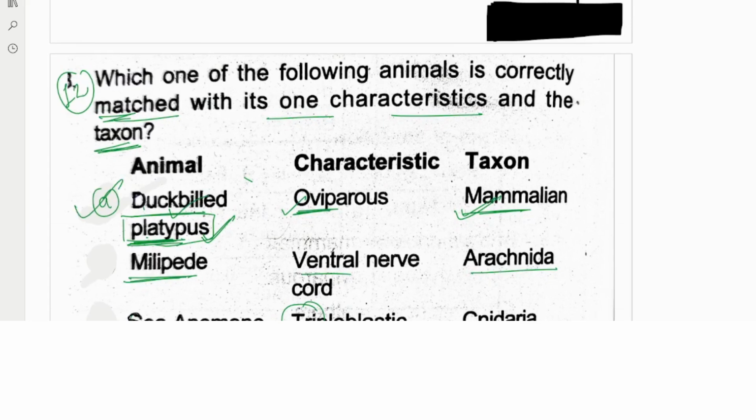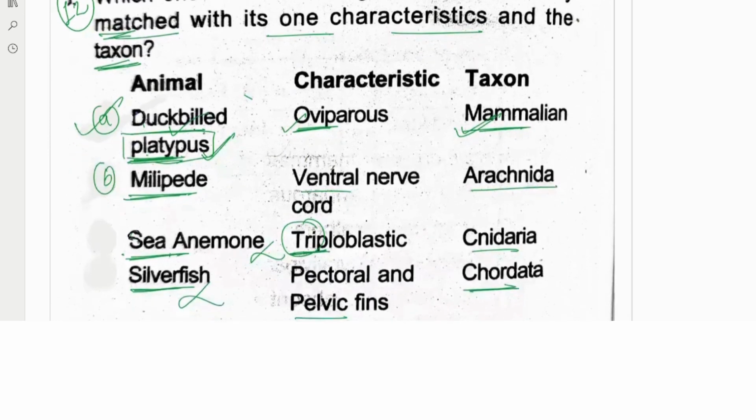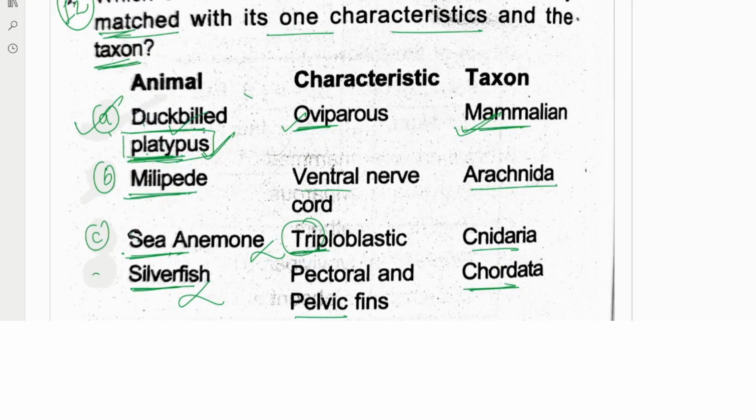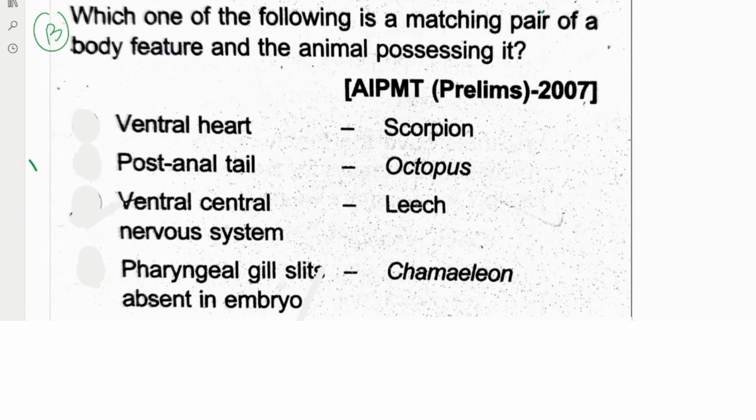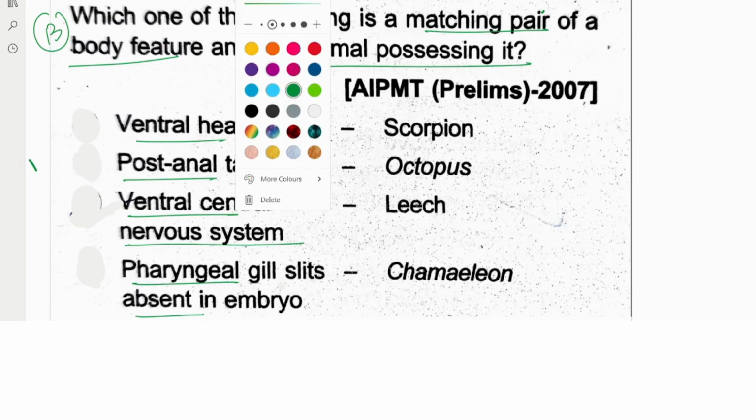So we will go with the first option, which is absolutely correct. We have no doubt in the first one but doubt in the second one, so we can go with the option without any doubt, option number one. Question number 13: which one of the following is a matching pair of a body feature and the animal possessing it, like ventral heart, post-anal tail, ventral central nervous system, pharyngeal gill slits absent in the embryo. On the basis of that, try to find the answer.